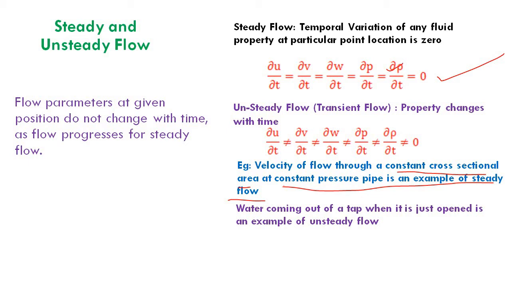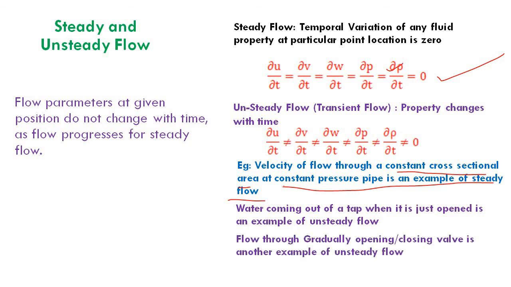So there is a tap, and at first opening, if it is just opened, what happens? There is unsteady flow in nature. So there is change in velocity with respect to time. That is an example of unsteady flow. Similarly, flow through a gradually opening or closing valve is another example of unsteady flow.